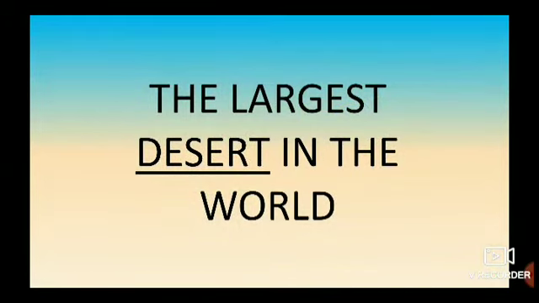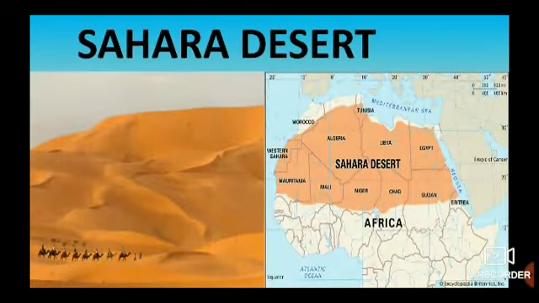Here they are telling about the desert. The largest desert in the world is also in Africa. Children, do you have any idea which is the largest desert in the world? We also have a desert in our country, that is the Thar Desert. But it is not the largest desert in the world. So which desert is called the largest desert? It is the Sahara Desert. The Sahara Desert is the largest desert in the world.